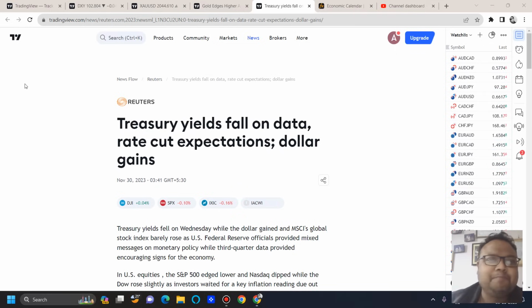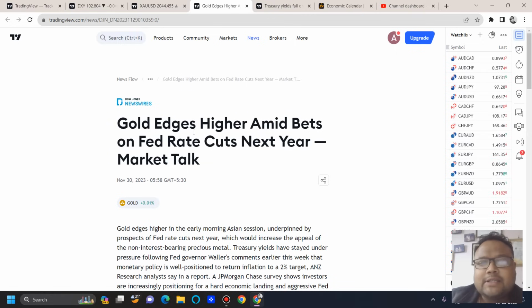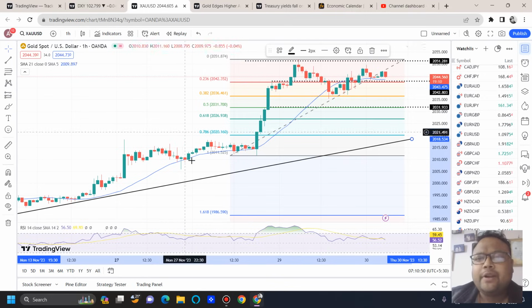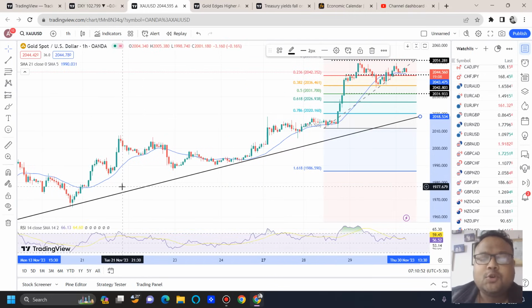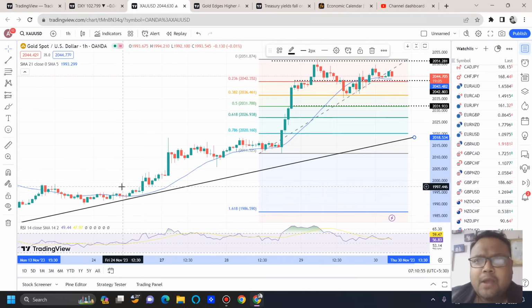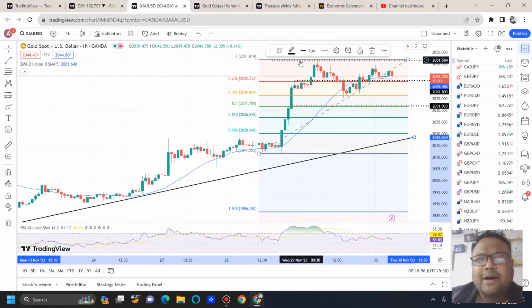So let's get started. My dear friends, treasury yields fall on data, rate cut expectations, dollar gains. Gold edges higher amid bets on Fed rate cuts next year. This is the overall sentiment about gold right now. As we know very well, for the last couple of days gold is extremely bullish. After making a high of 2050, 2051, gold is showing retracement. Right now, gold is standing at 2044.